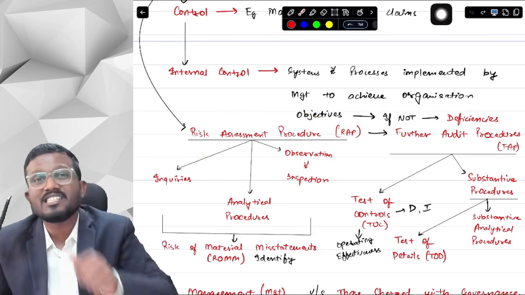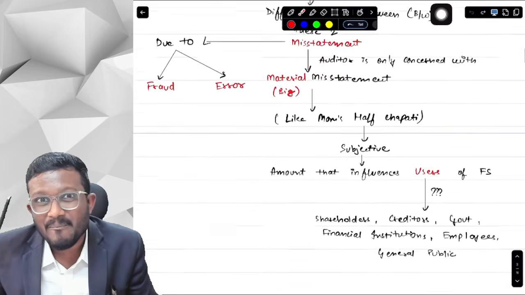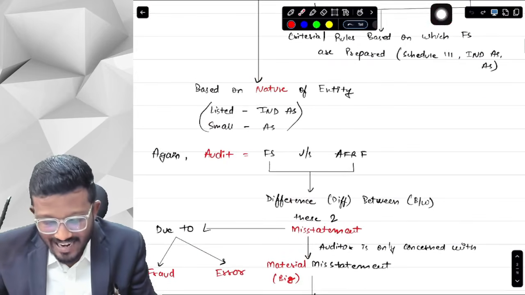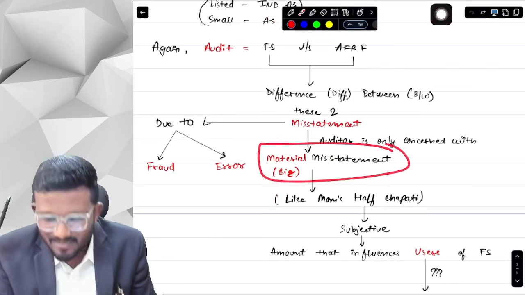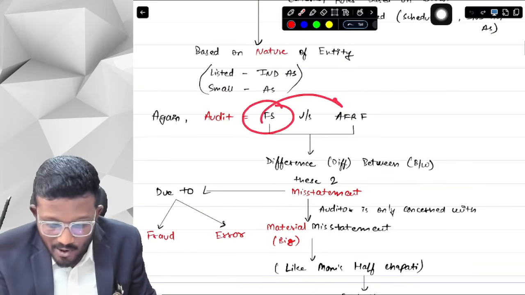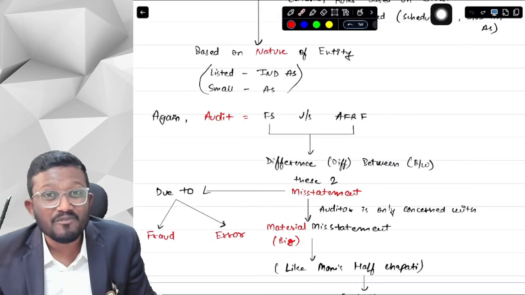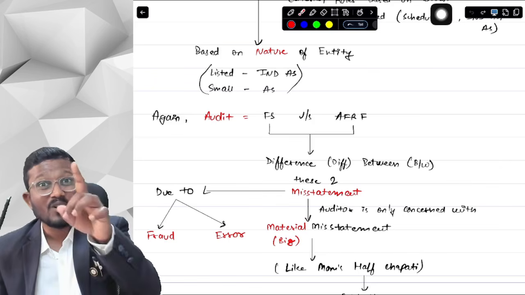Why do we do risk assessment procedure, sir? Our main objective is to identify material misstatement, because if there is a material misstatement, it means that the financial statements are not prepared as per AFRF. So we have to identify whether material misstatements are there or not.